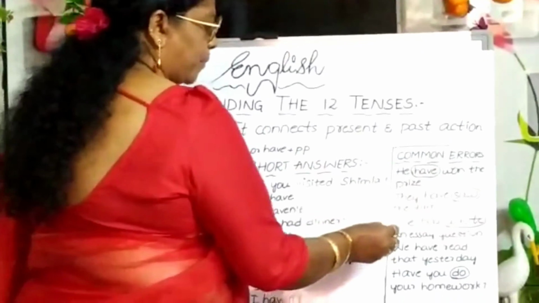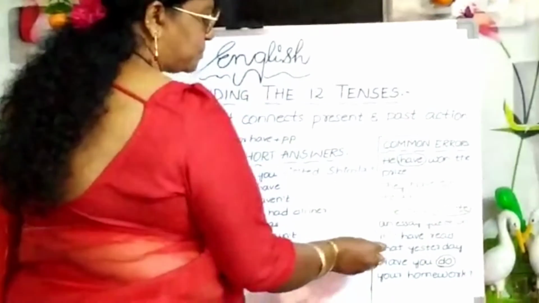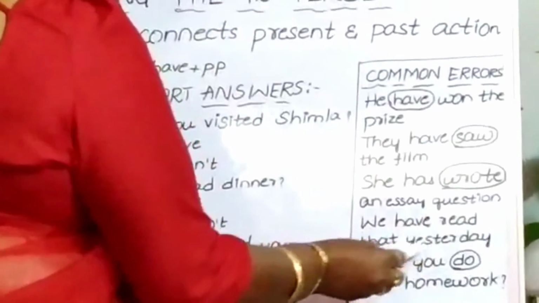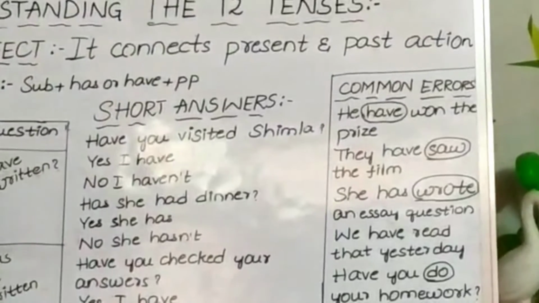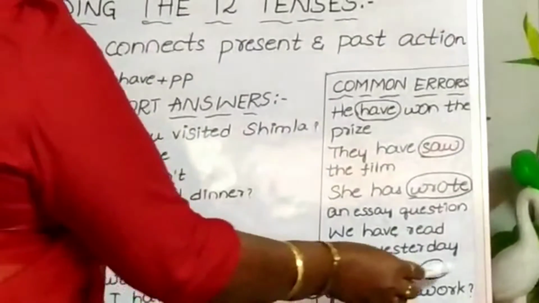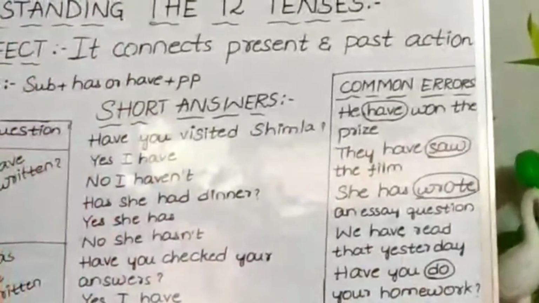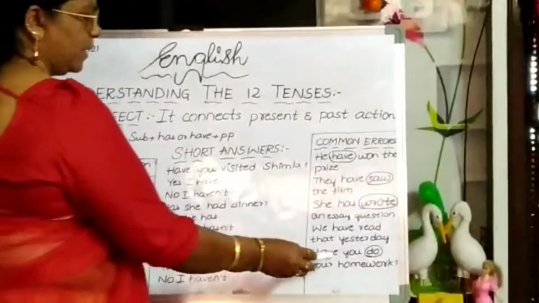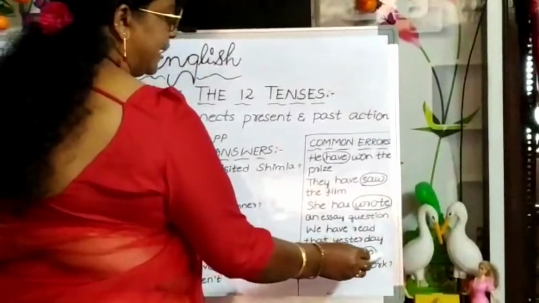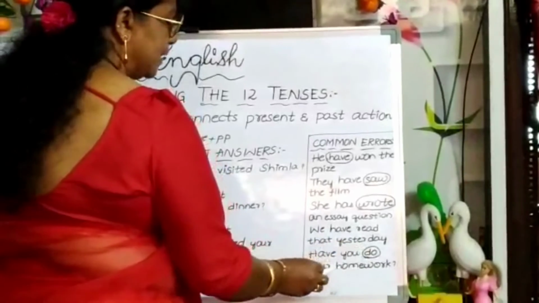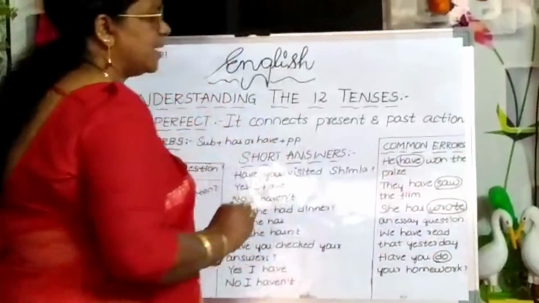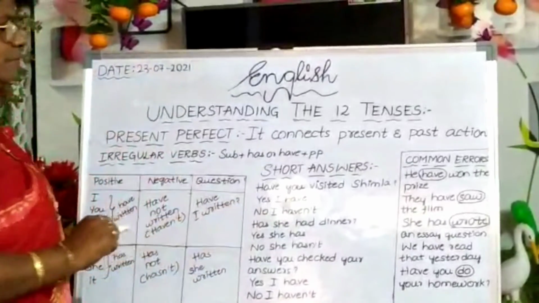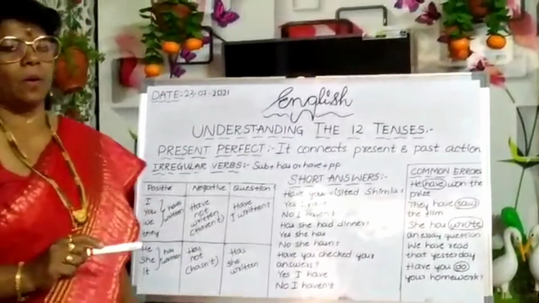So here, "we have read that yesterday." You have to pronounce it correctly, "we have red." Then, "Have you do your homework?" Here also there is an error. Have you done your homework? Okay. So these are the common errors we commit while speaking or writing.